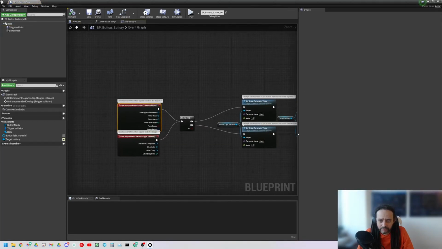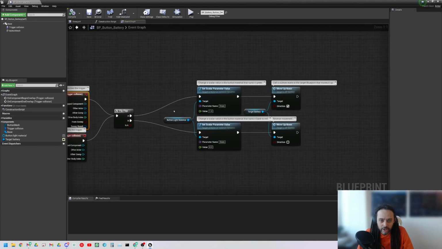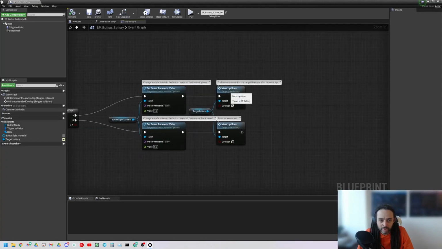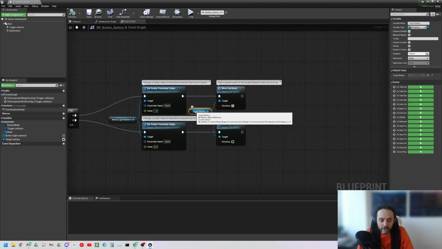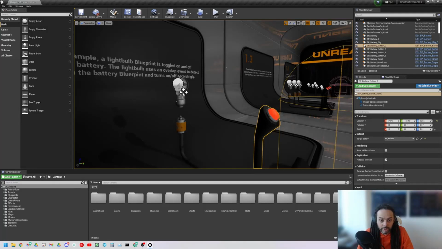Okay. But what we have here is the flip-flop, the changing of the material, but we have a new event here called move up down. And what we can see here is actually we're targeting the battery, okay, BP battery, and we're not targeting the light. Okay, so this object is communicating with this object.